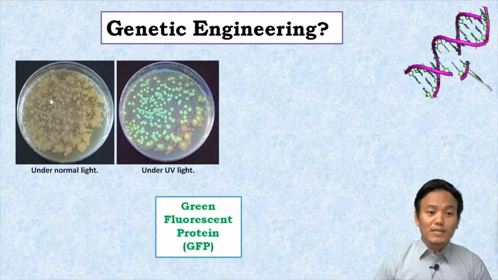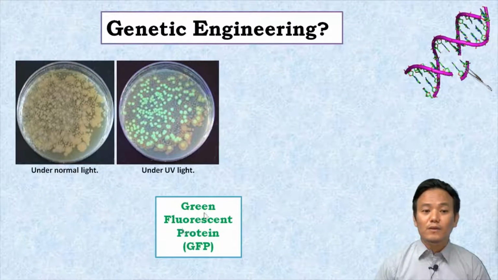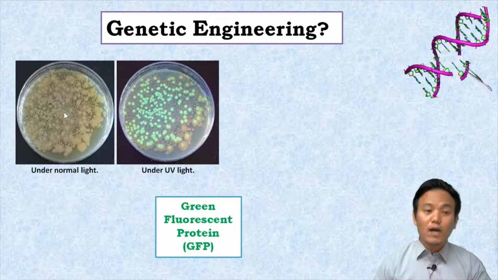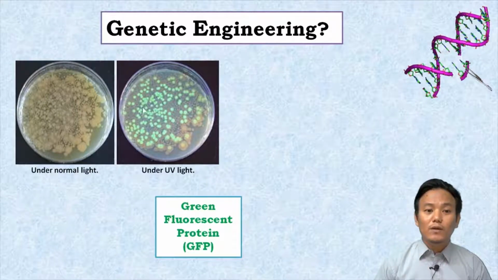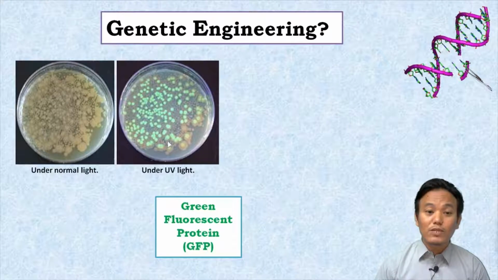But the original bacteria do not have the gene necessary to produce green fluorescent protein. The green fluorescent protein gene is not part of the bacterial genome. The bacteria in these particular colonies are glowing because the scientists have introduced the gene for green fluorescent protein into the bacterial genome, and therefore they are producing green fluorescent protein, and therefore they are glowing